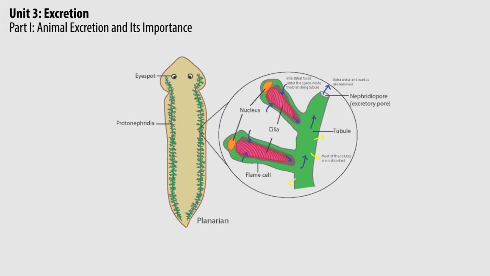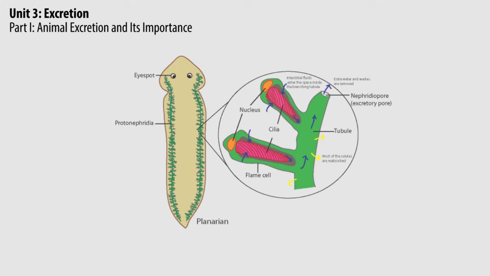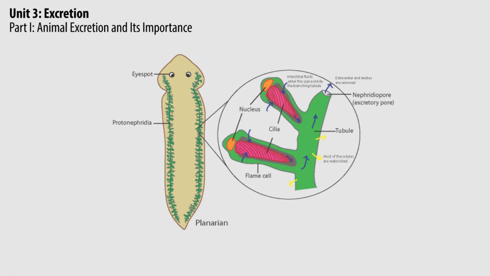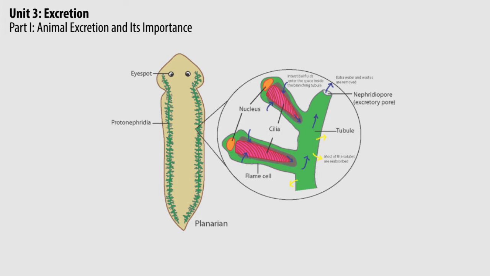Each flame cell contains a space which connects with the excretory ducts. Cilia in the flame cells project into the space. The beating of cilia creates a current which forces water and solutes into the branching tubes. Metabolic wastes are expelled through these excretory pores.